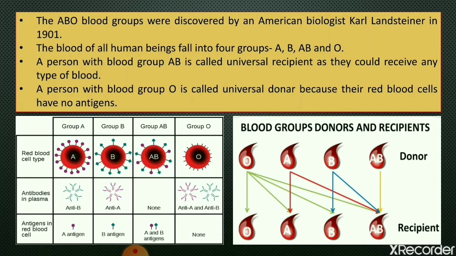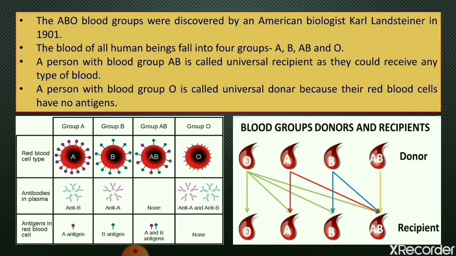Now, how do we check the blood groups? There is a need of knowing what a blood group is. The ABO blood groups were discovered by an American biologist, Karl Landsteiner, in 1901.